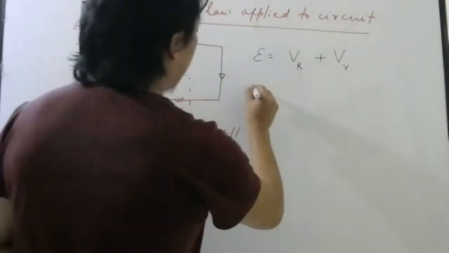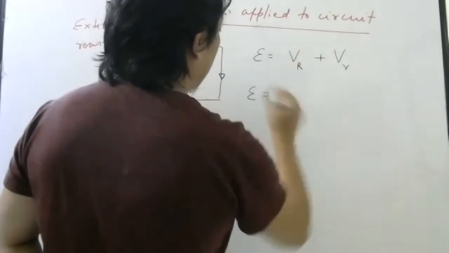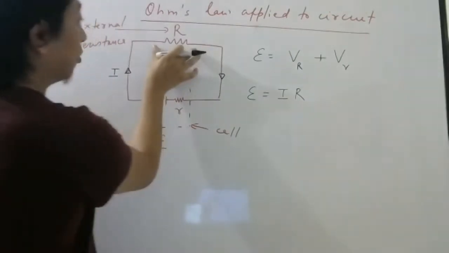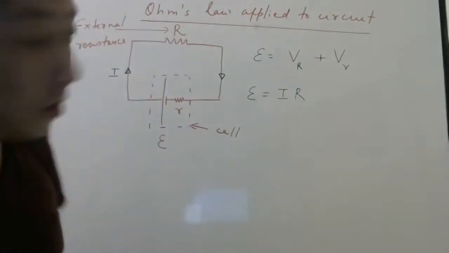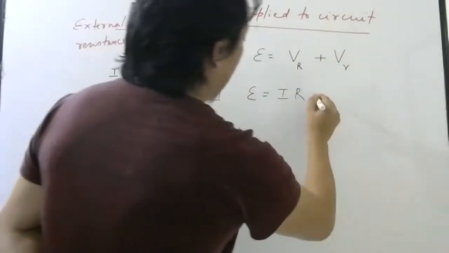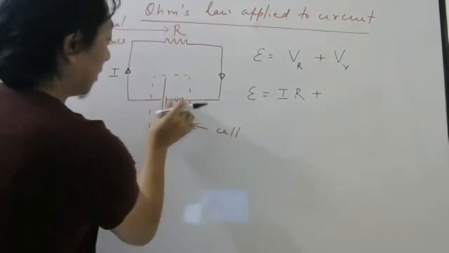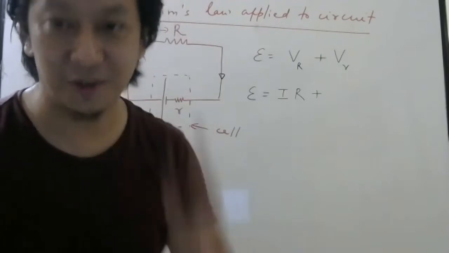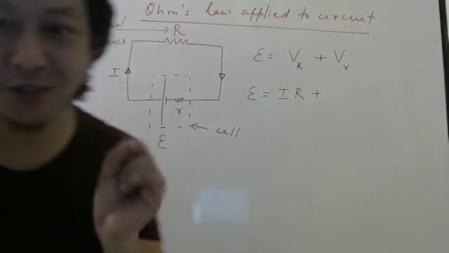Now, this V, I can write as current into resistance using Ohm's law. Yes or no? And for this, can you tell me how I can write the potential difference here? Assume internal resistance also obeys Ohm's law. But for that, you have to make that assumption.